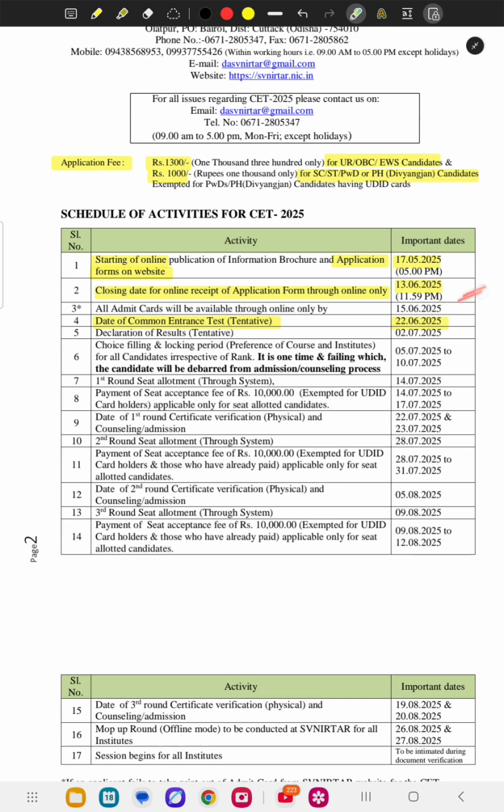See, that due date is important. After that the admit card will be available online only. On 15th June the admit card should be available online. Then the date of the common entrance test is written as tentative here, so make sure the date is written in the admit card. Please check whether that date tallies or not. If not, then go for your exam according to the admit card date. The declaration of results is also based on the date of examination. So wait for 10 days. After 10 days the result will come.